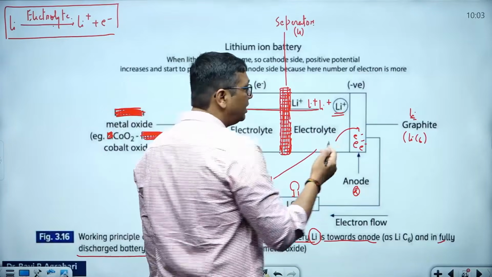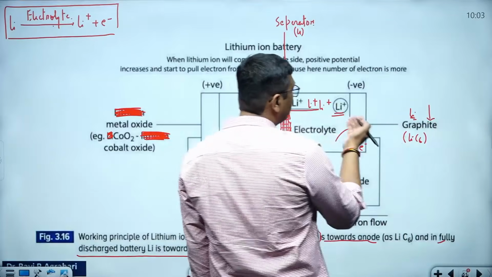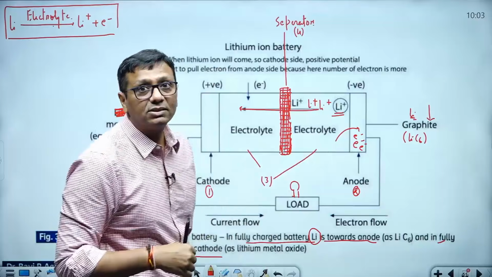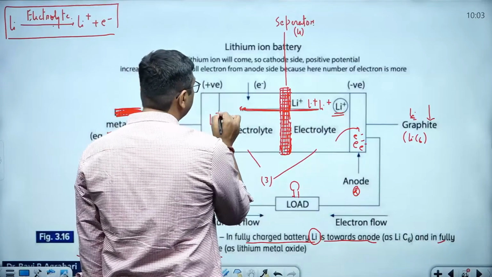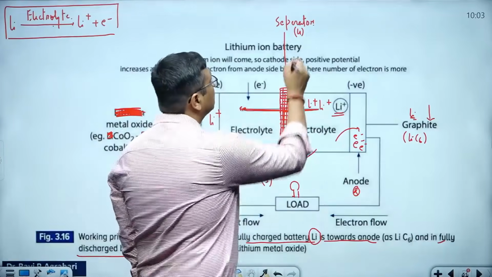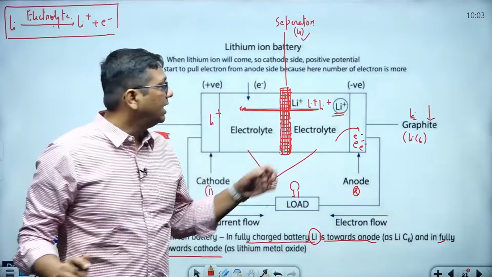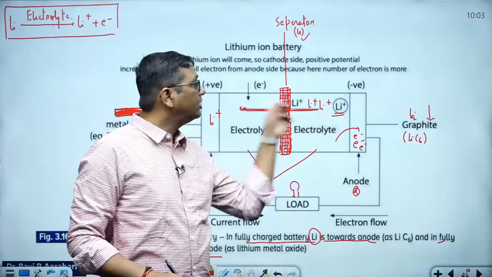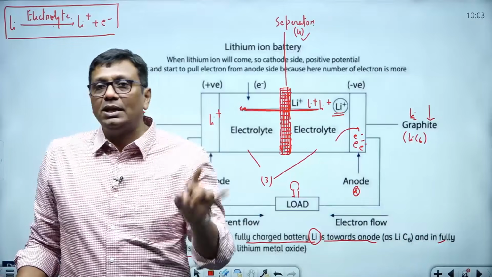In this way, the lithium graphite is going to break, so the lithium level is going to reduce because it breaks into Li plus and electron minus. This lithium exchange membrane will exchange lithium ions from here to here. But electrons cannot come. Why? Due to the presence of the separator. Due to this, electrons never cross it. Lithium moves because the lithium exchange membrane allows lithium inside the system, but not electrons.